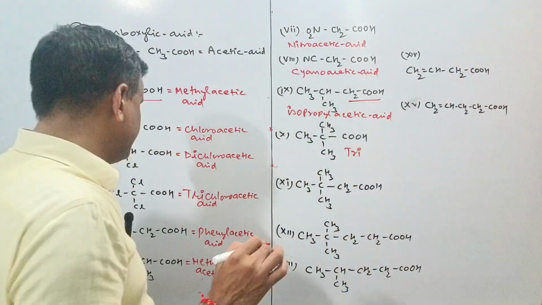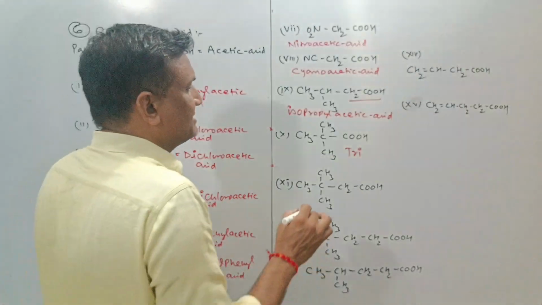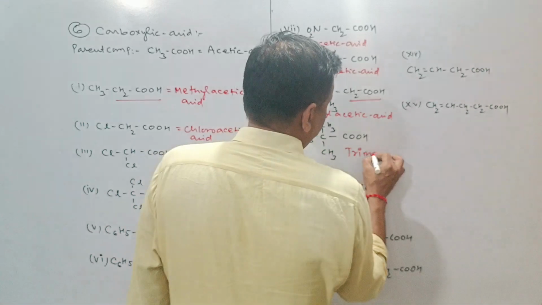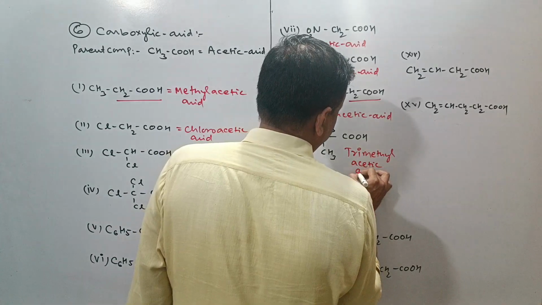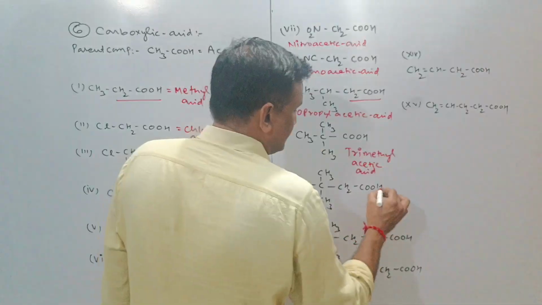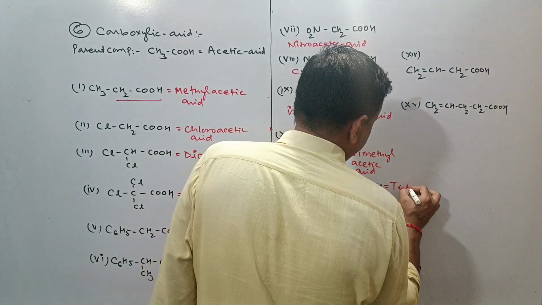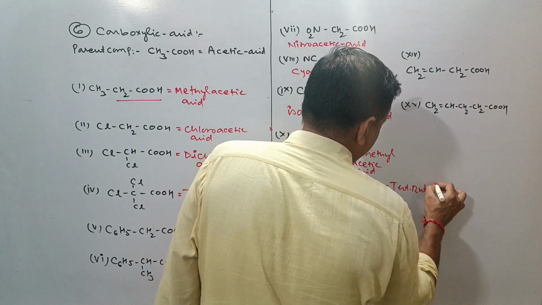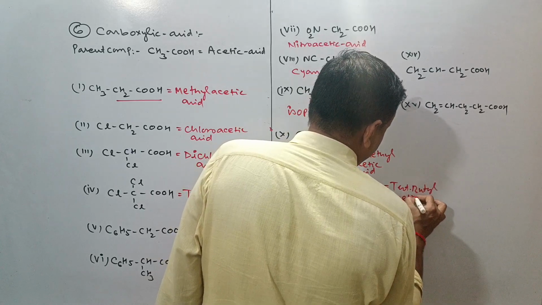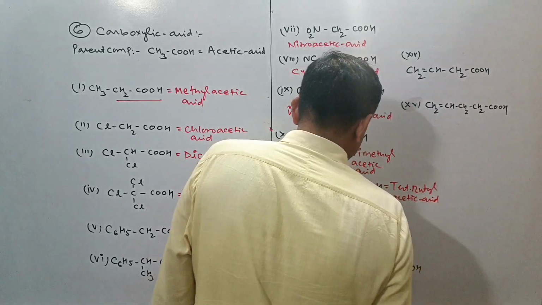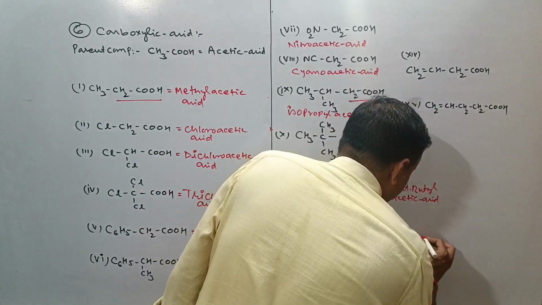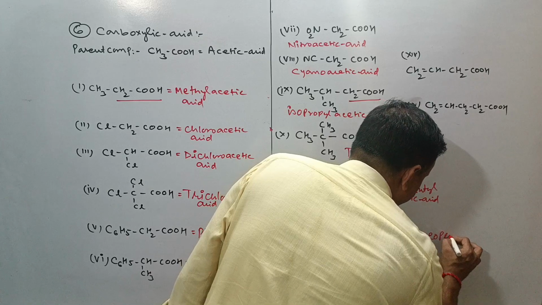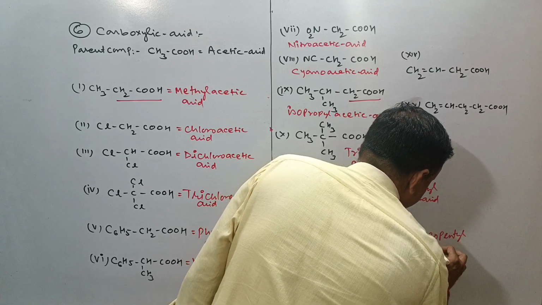This is called trimethyl acetic acid. Trimethyl acetic acid. This is your tert-butyl or tertiary butyl acetic acid. And this is the neopentyl, so this will be your neopentyl acetic acid.